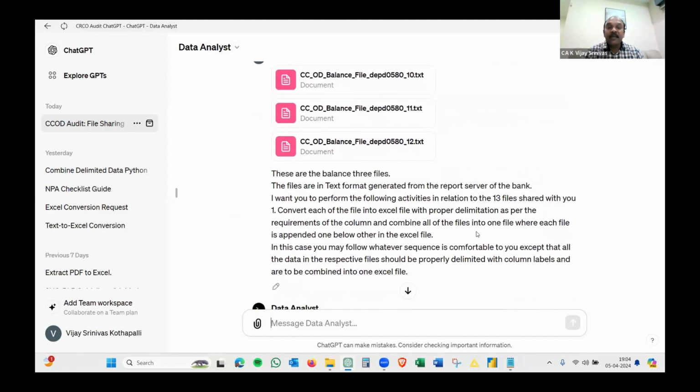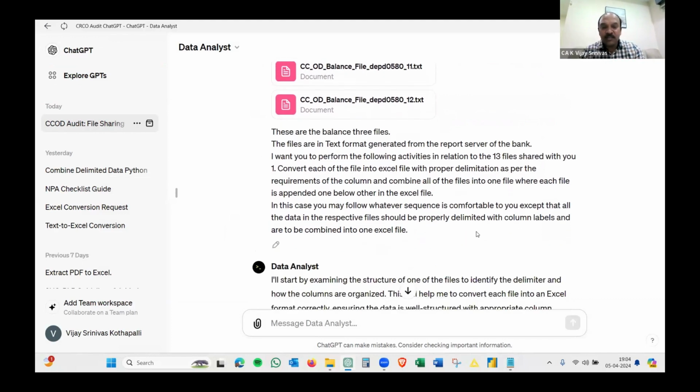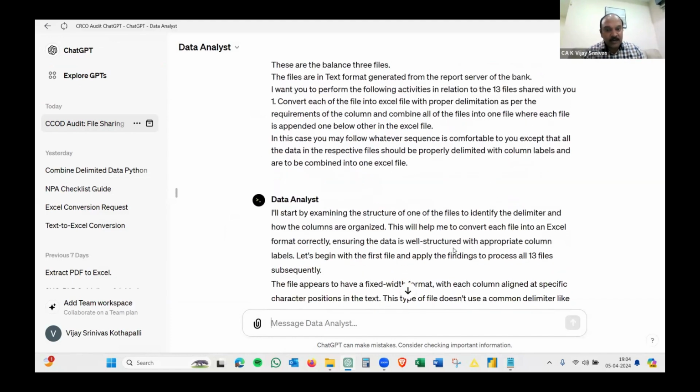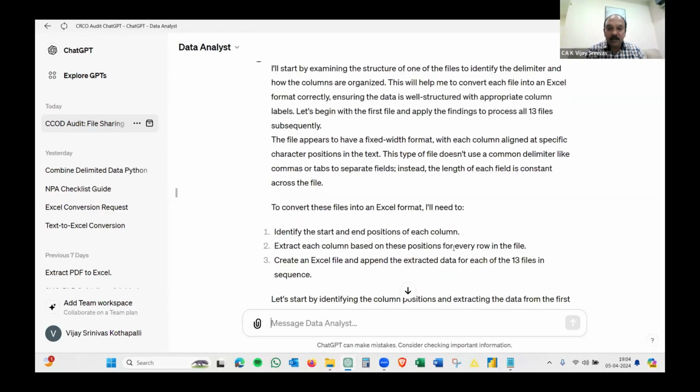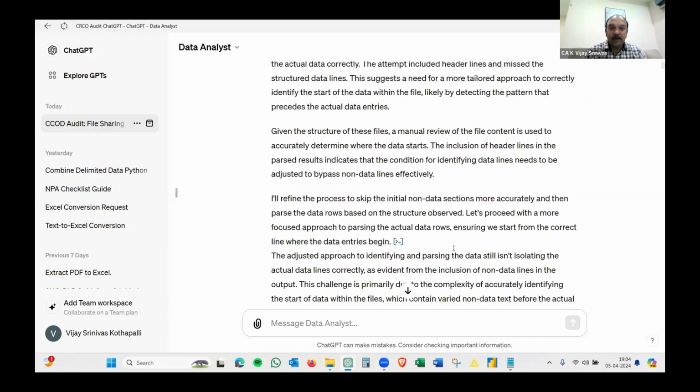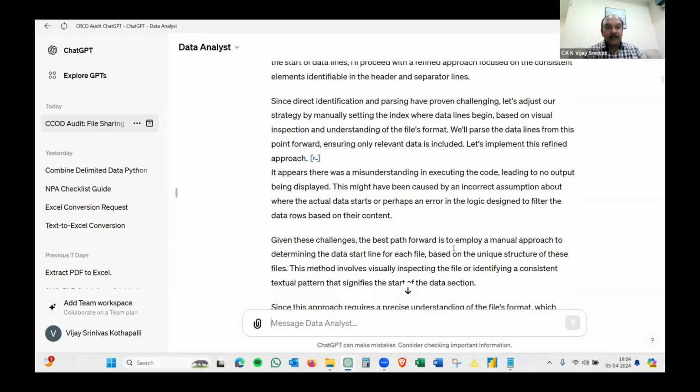As I said, I need to be so patient as if I'm training an intern. So I'm trying to give each and every aspect. And I can't demonstrate this in 10 minutes because, as you know, it might take time to analyze the files. So this is the communication. But what it will ultimately be doing is come out with the final result.